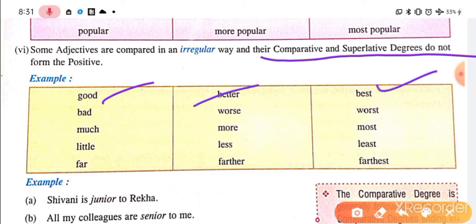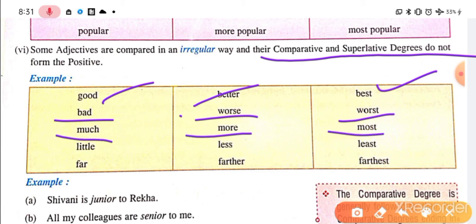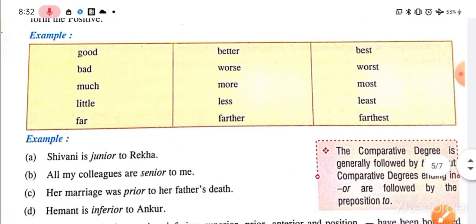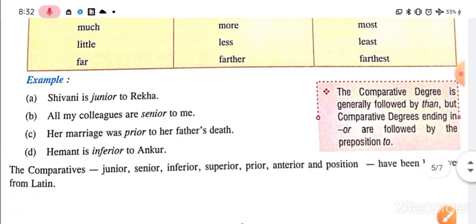Irregular, like not the last, est, er or est we are adding, but in a different way we are making these degrees. Bad, worse and worst. See, much, more and most. See, little, less and least. Far, farther and farthest. Right? So these are the formation of degrees of adjective.